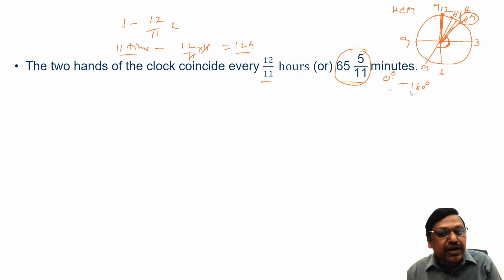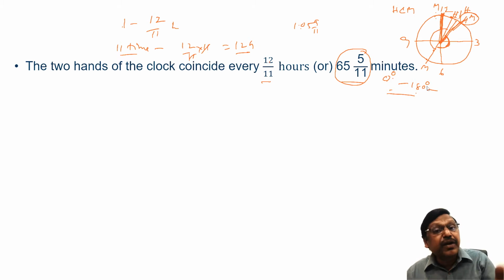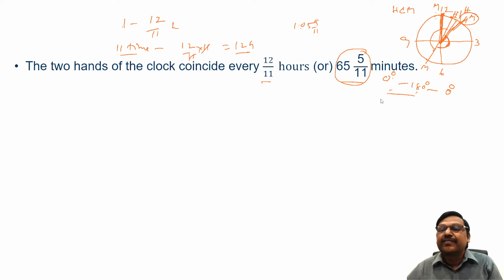So from 0 degrees to 180 degrees, the angle is increasing over a period of time. Again what happens? The minutes hand will be moving fast, whereas the hours hand is moving slow. So the minutes hand will come closer to the hours hand, and finally at, as we discussed, 1:05 5/11, they will be meeting again. So from 180 degrees, the angle is coming down to 0 degrees again.